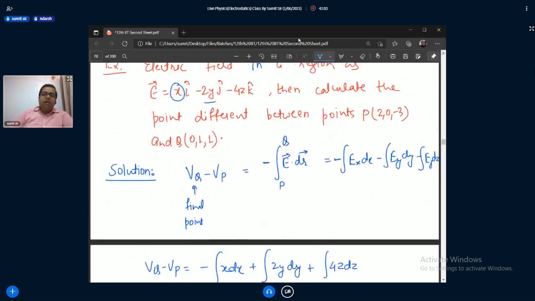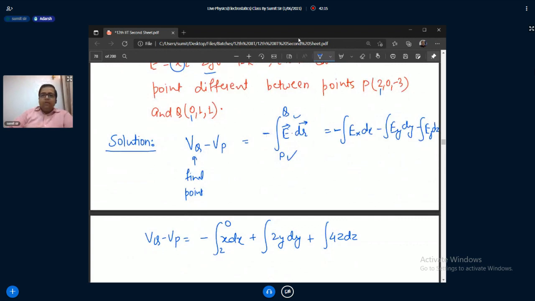Now I'm integrating from P to Q. So x goes from 2 to 0, y is changing from 0 to 1, and z goes from 3 to 1, so minus 3 to 1. Okay, yeah, this is minus 3.